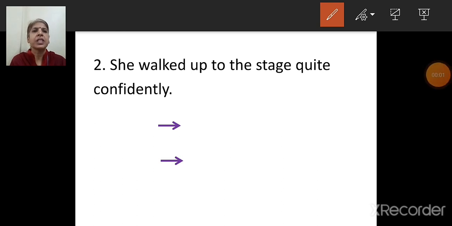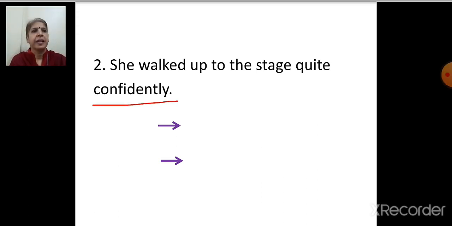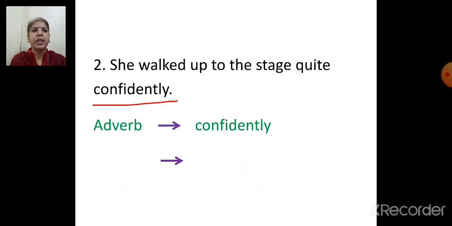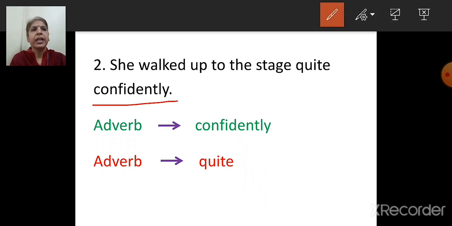Sentence: she walked up to the stage quite confidently. Pick out the adverb here. Adverb is confidently. And here is another adverb also, which is quite. So quite adds meaning to another adverb, confidently.